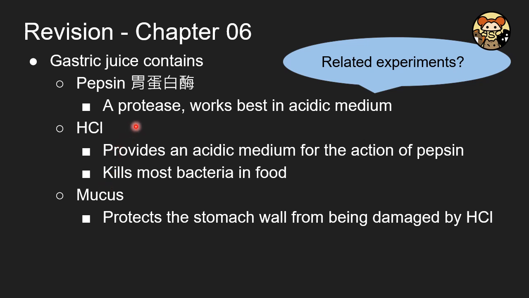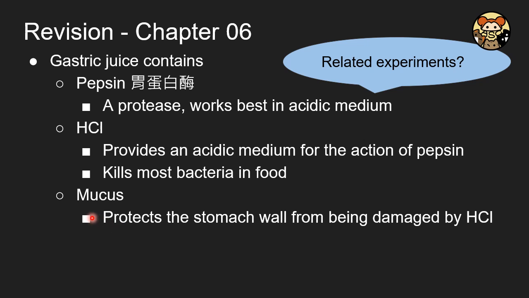The pepsin is a protease that breaks down the protein, and remember it works best in an acidic medium. So something must make the environment acidic, that is the HCl. It provides the acidic environment for the pepsin to work, and also it kills most of the bacteria in food. However, it's only most, which means not all. So that's why some bacteria may be able to survive and make you feel sick after all.